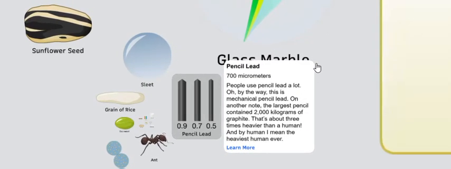Pencil lead, 700 micrometers. People use pencil lead a lot. Oh, and by the way, this is mechanical pencil lead. On another note, the largest pencil could take 2,000 kilograms of graphite. That's about 3 times heavier than a human. And by human, I mean the heaviest human ever.